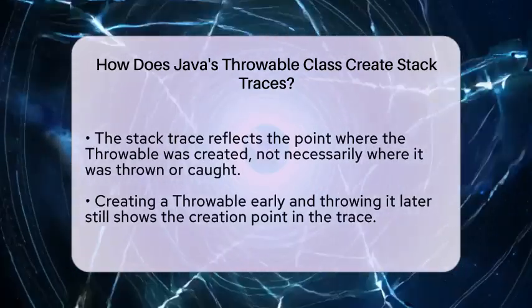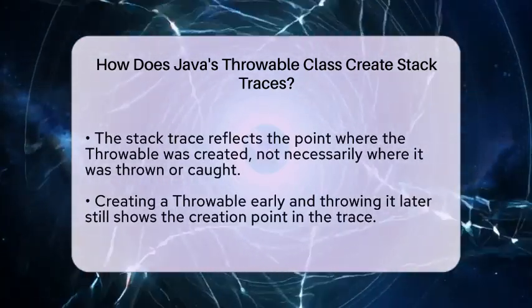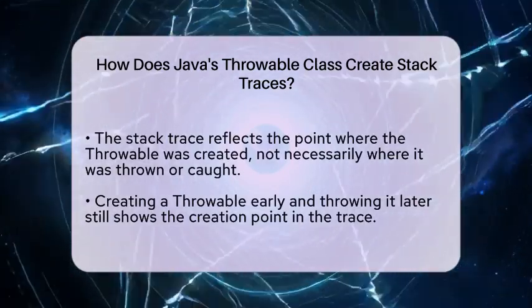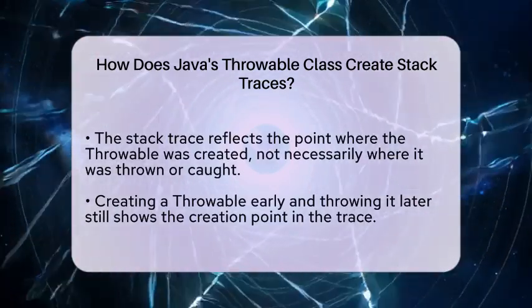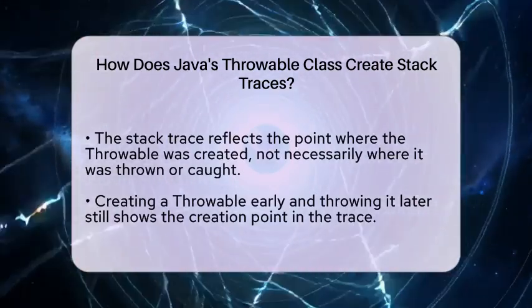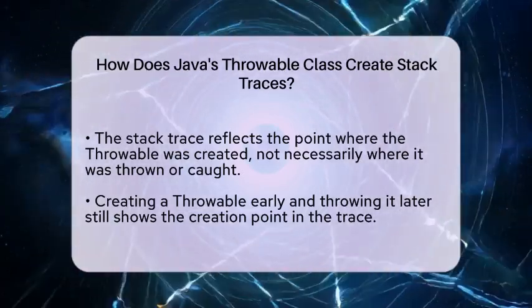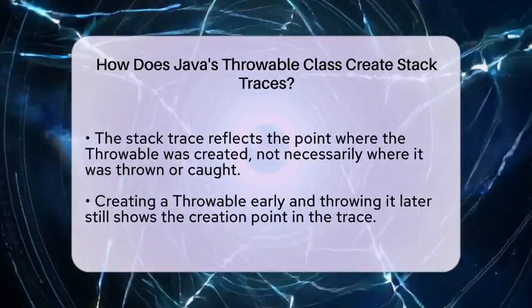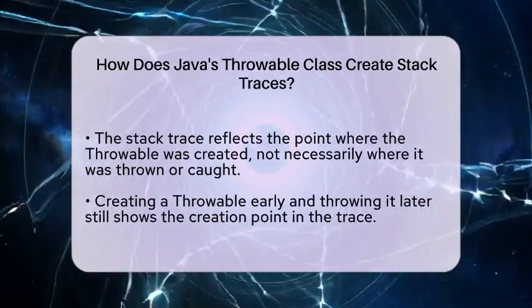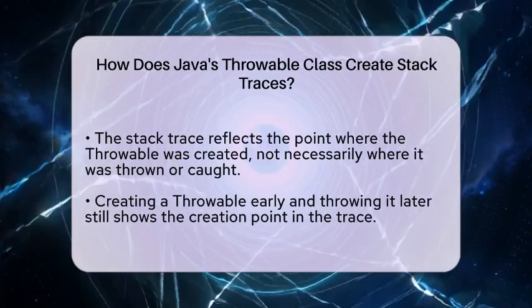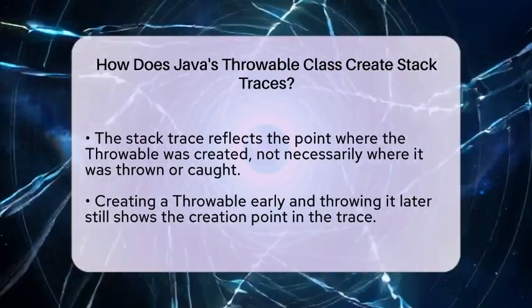When debugging, this trace is your map to find where the error originated and how it spread through your code. It shows exactly which methods were called and in what order. The stack trace reflects the point where the throwable was created, not necessarily where it was thrown or caught. This means if you create a throwable early but throw it later, the trace still shows the creation point.